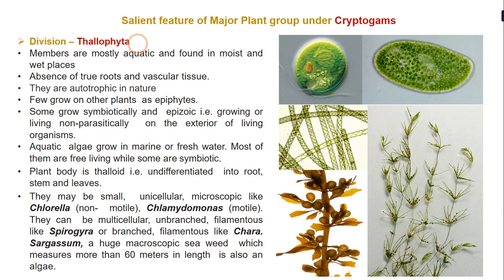So that is how the members of this Thallophyta division are mostly aquatic or found in moist and wet places. There is absence of true roots and there are no vascular tissues like xylem and phloem. They are autotrophic in nature, that means they have photosynthetic pigments which allow them to produce their own food and obtain their own energy.